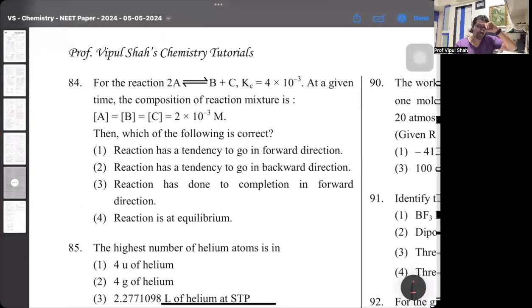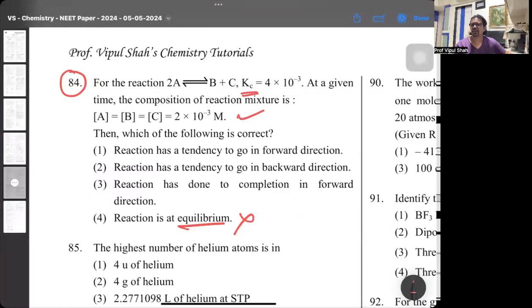This was a good question. Many people have goofed up in this 84th one. They have given a reaction. Kc value is given to you. And at a temperature, they have given the concentrations of all the 3 equal. So many people thought if all the 3 concentrations are same, the reaction should be in equilibrium, but that's wrong. You have to calculate QC first, then check. Only if QC is equal to Kc, it's equilibrium.